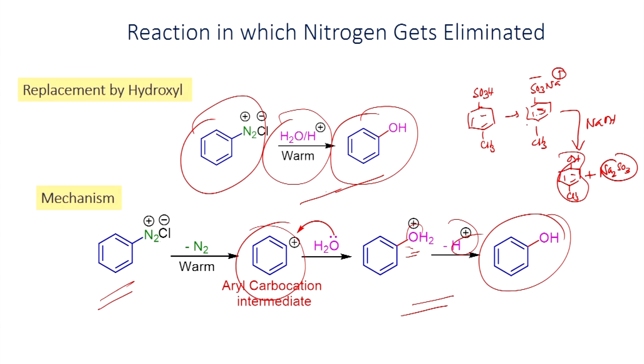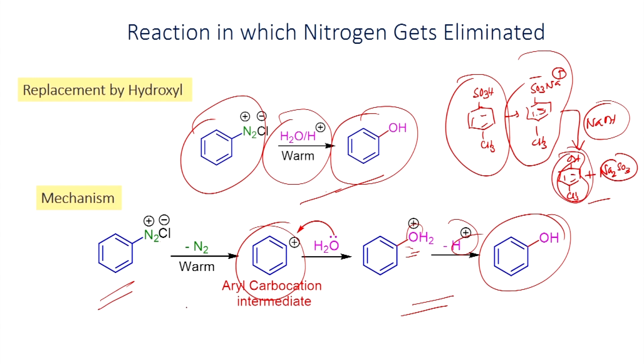So, this is the common method if you want to make phenol, and usually we make it from the sulfonic acid. However, where you have a problem preparing phenol using this method, if you have the amine, you can convert it into the diazonium salt and react it with water under heating, and then you will be able to form the corresponding phenol derivative as the product.